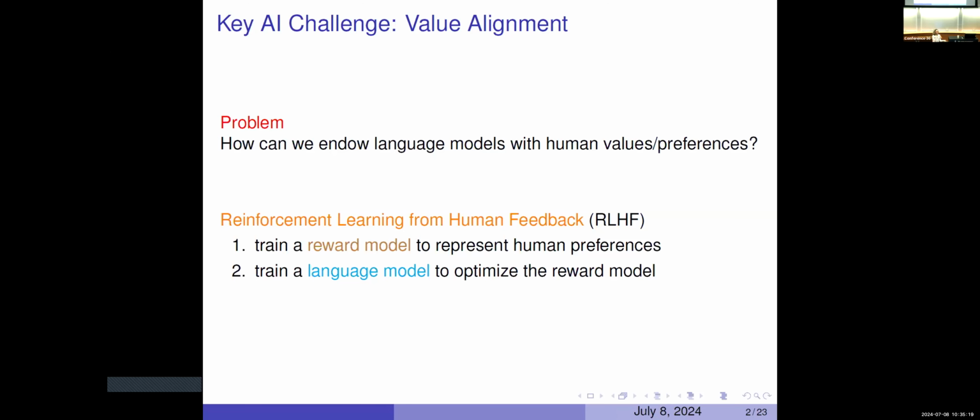Okay, so we have a set of outputs from a language model, and we label them with human feedback, thumbs up, thumbs down. And then we'll infer from those thumbs ups and thumbs downs some kind of reward model, some way of understanding the human preferences, and then we will train our language model again to optimize with respect to those human preferences, or with the reward model that we've just learned. Okay, so that is the idea of RLHF, reinforcement learning from human feedback.